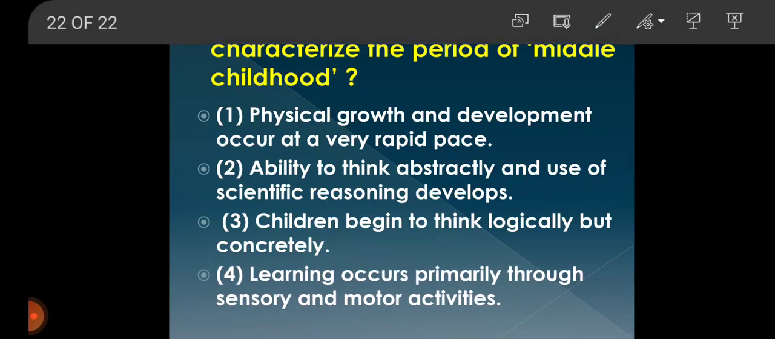Sensory and motor activities are for children of age group 0 to 2 years. So here the children begin to think logically but concretely. Children between the age group 6 to 12 years can experience concreteness, not abstractness. For example, if you say assume or imagine, their cognitive levels have not developed to think abstractly. So the answer will be option 3, children begin to think logically but concretely.